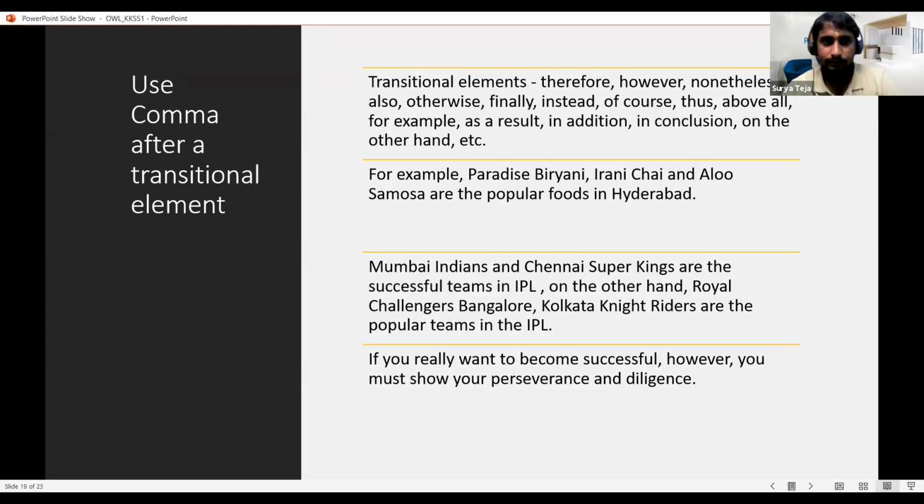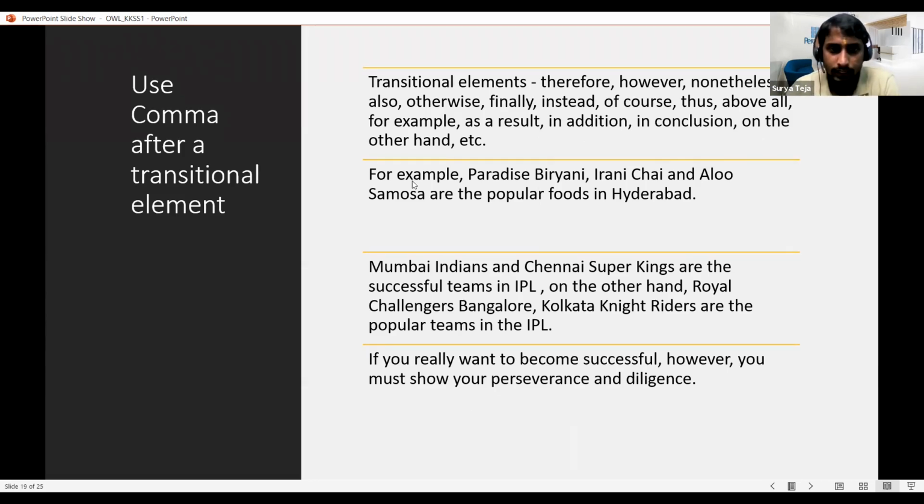So here another use of comma would be with a transitional element. There are certain transitional elements which we use in a sentence. Some examples would be therefore, however, nonetheless. These are actually talking about the particular situation, mostly the timing. Whenever we use these transition elements, we use comma. Some of the transition elements are therefore, however, nonetheless, also, otherwise, finally. So these are a series of transition elements.